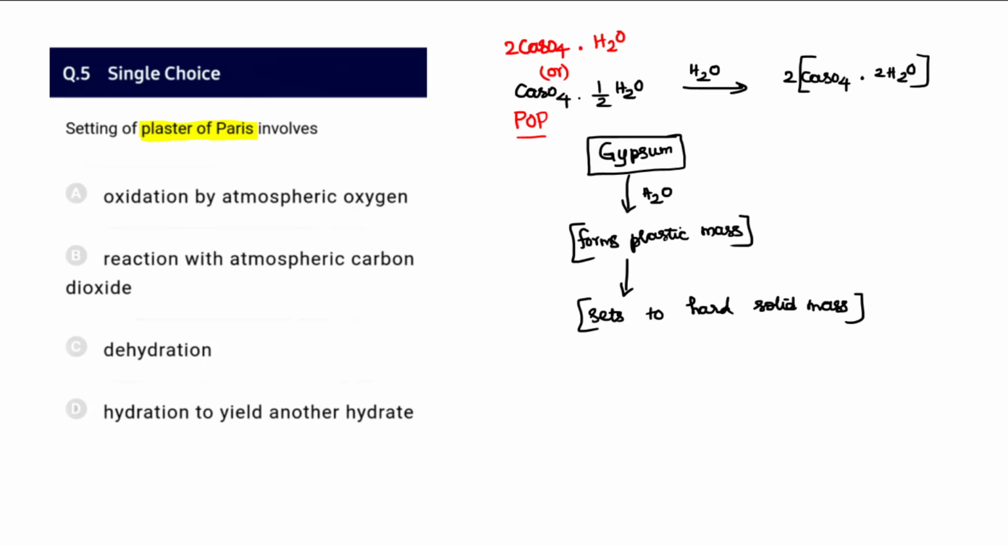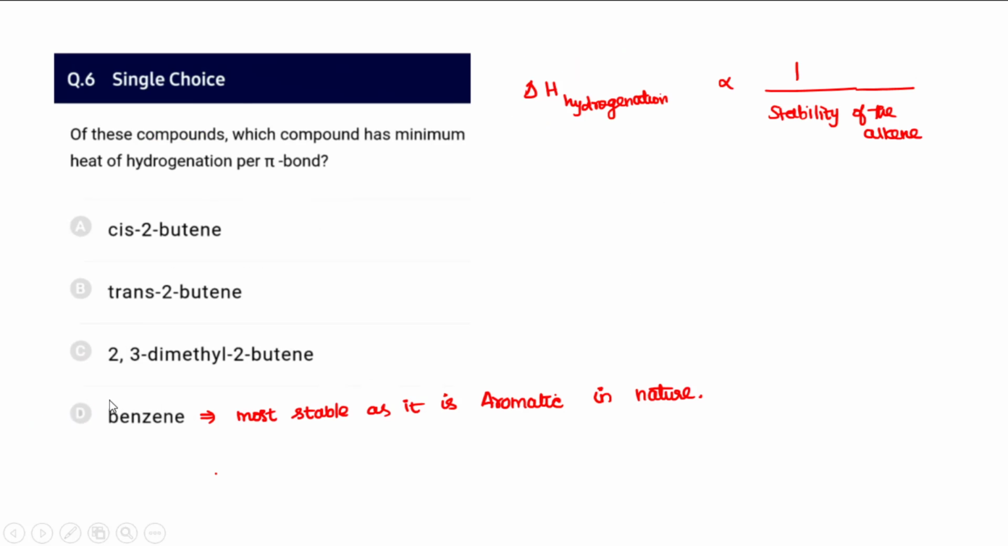So in gypsum, as soon as you mix it with water, it forms a solid mass or plastic mass, and it finally gets very hardened. That is due to another hydrate formation, and that hydrate is given over here, calcium sulfate dot 2H2O. Therefore I will say the fifth one, hydration to yield another hydrate, is the correct option.